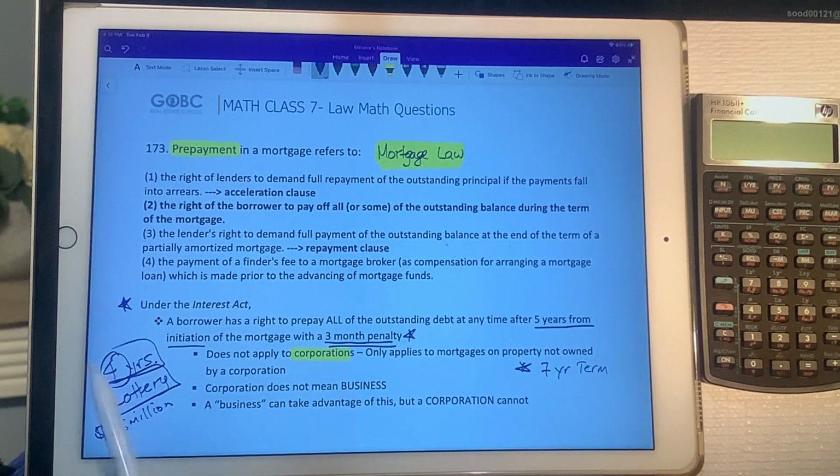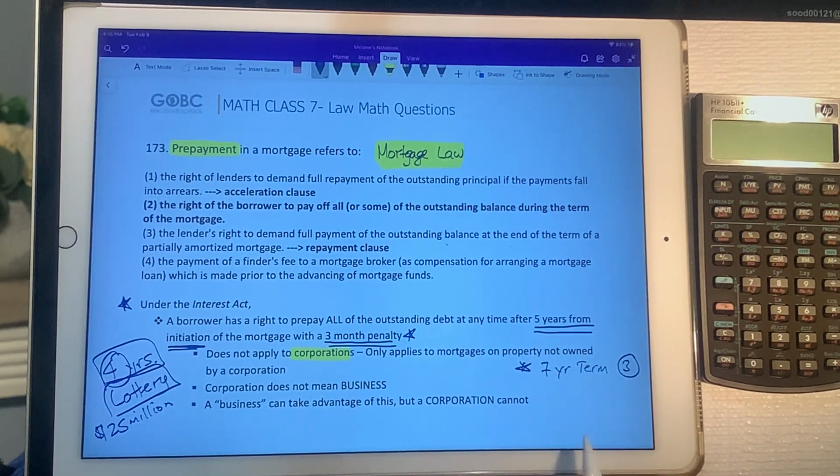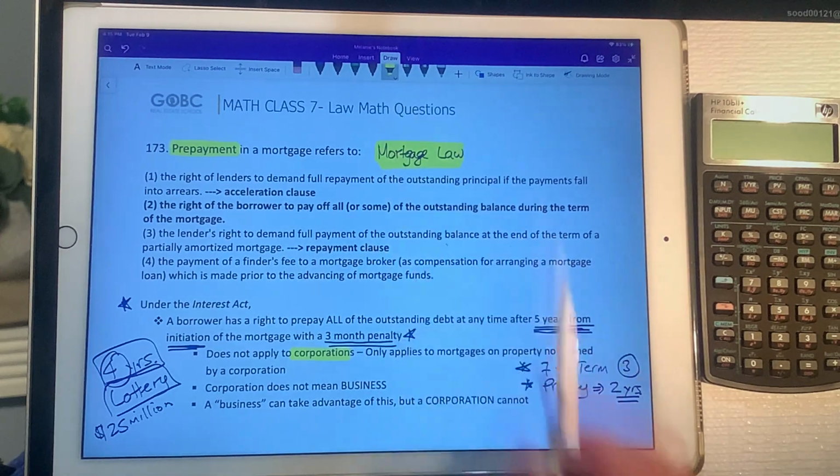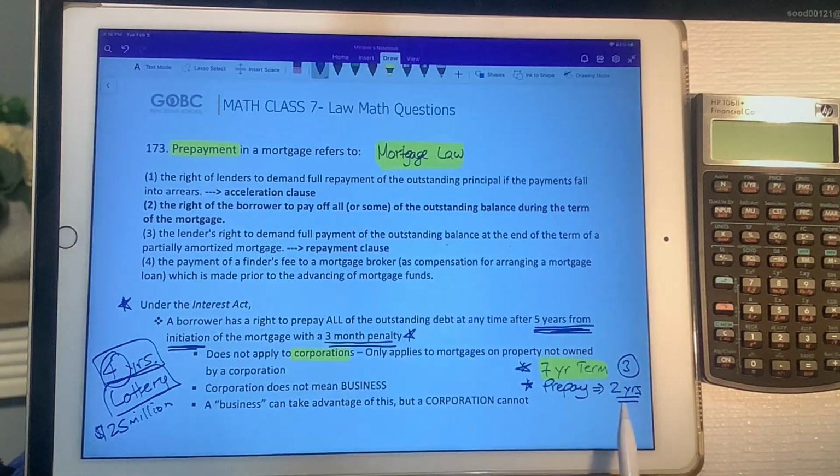So you're 4 years in, that means you have 3 years left. Now, because the right to prepayment only applies 5 years after initiation of the mortgage, you couldn't prepay until you got to the point where there's 2 years left. So if you were 4 years in and there were 3 years left on your mortgage, you'd have to wait another year because you have to wait until it's 5 years after initiation of that contract. So a 7-year contract means you can only prepay the remainder at the 2-year mark.